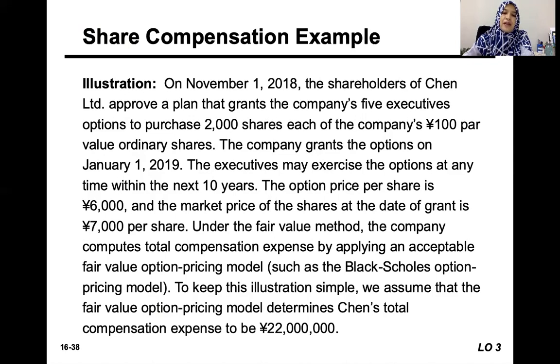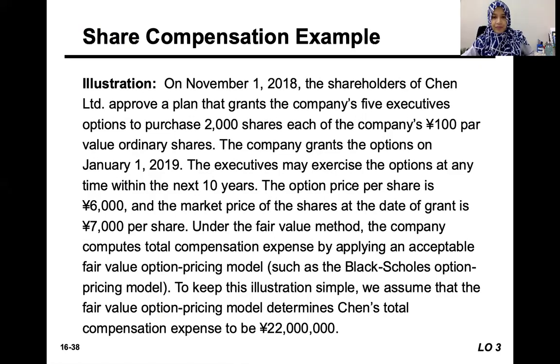The executives are given 10 years to exercise those options. So within 10 years, they are allowed to purchase the share at a fixed price of 6,000. Meanwhile, the market price of the share at the date of the grant is 7,000.